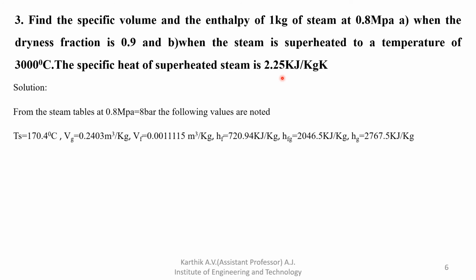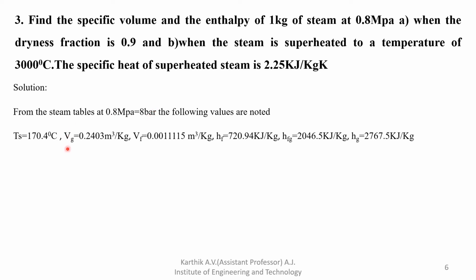From the steam table, for 0.8 megapascal, which is nothing but 8 bar pressure, what are the values? Ts temperature is 170.4 degrees Celsius, and the Vg value is required. Why? Because we have to find the specific volume and the enthalpy, so you have to refer to Hf, Hfg, Hg, along with Vg and Vf, for the calculation. You have to refer to these parameters for 8 bar pressure, on page number 11 or 12 in the steam data handbook.